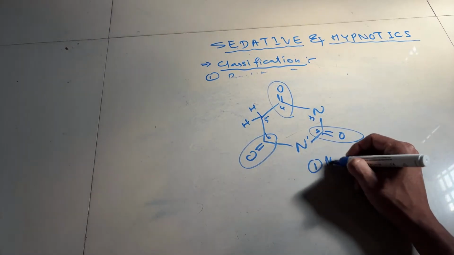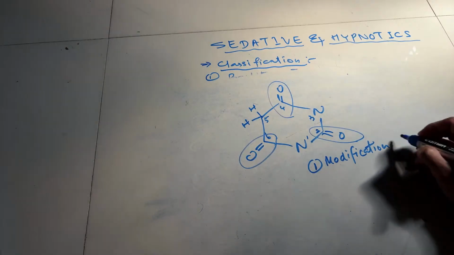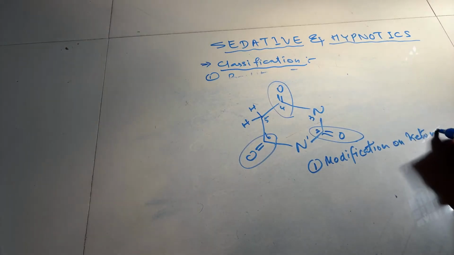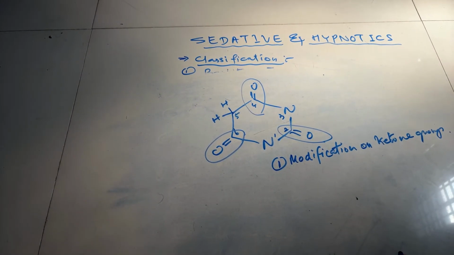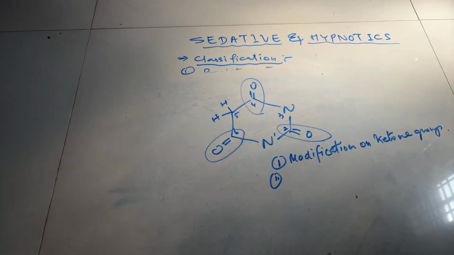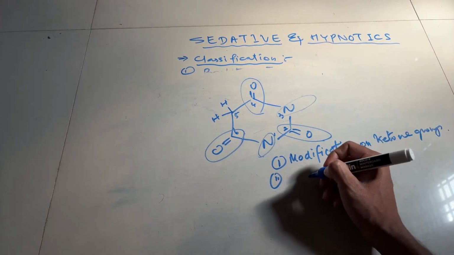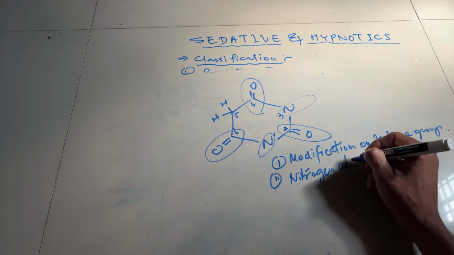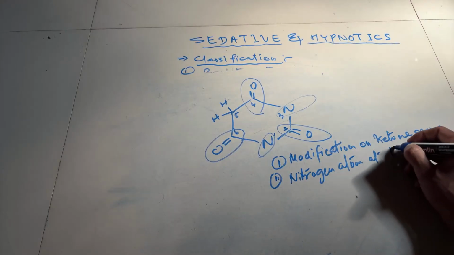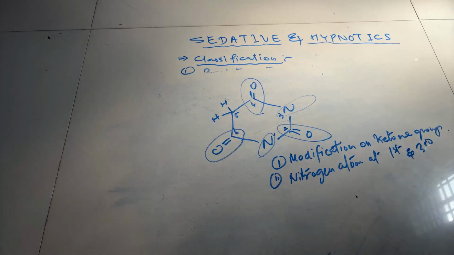Modification on the ketone group. The second modification is also possible on nitrogen, at the first and third position.